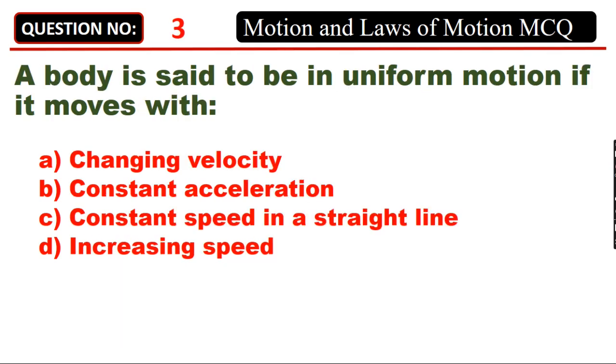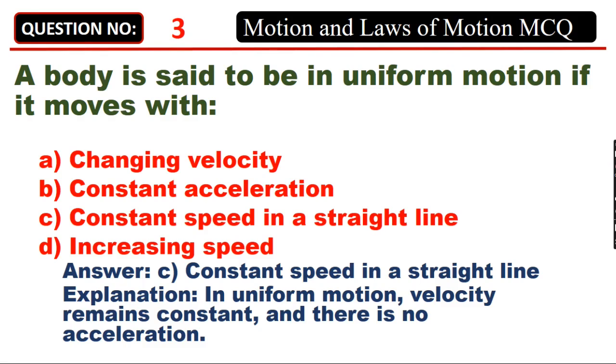A body is said to be in uniform motion if it moves with A. Changing velocity. B. Constant acceleration. C. Constant speed in a straight line. D. Increasing speed. Answer: C. Constant speed in a straight line. In uniform motion, velocity remains constant, and there is no acceleration.